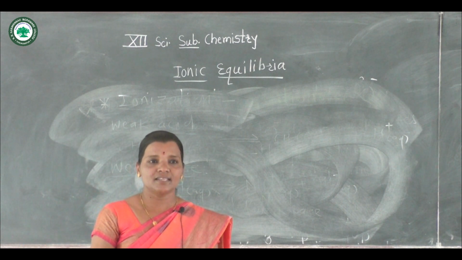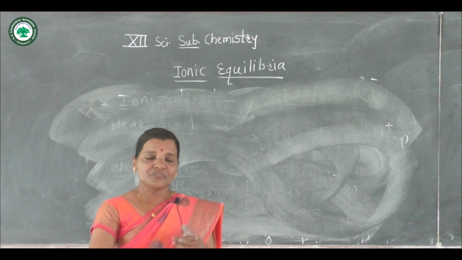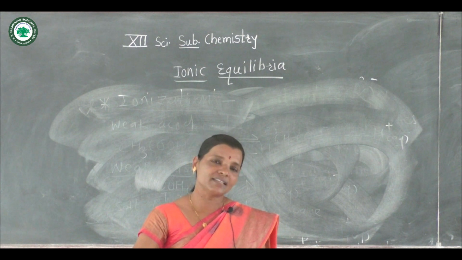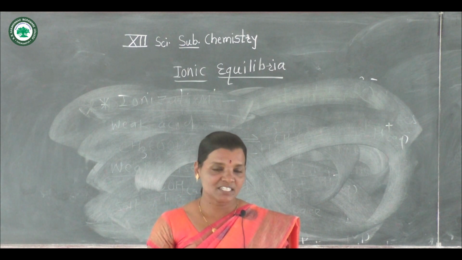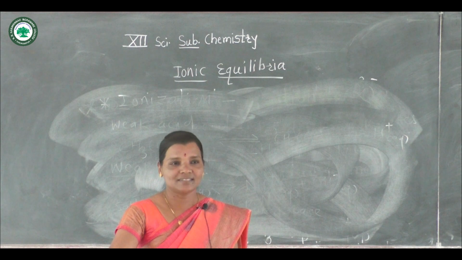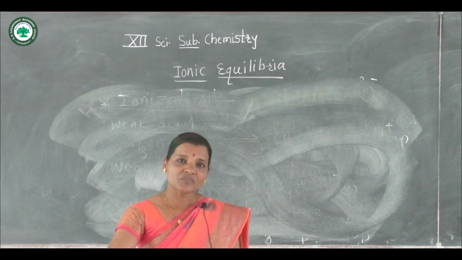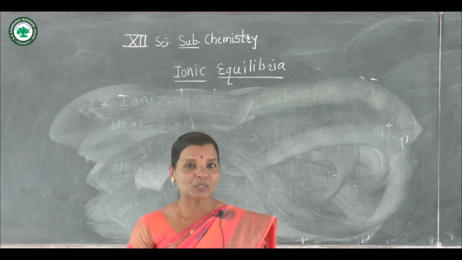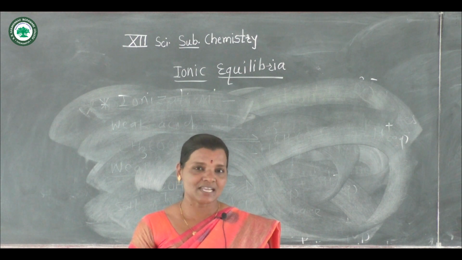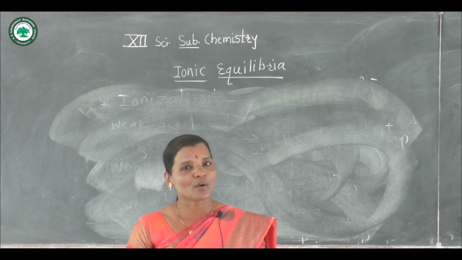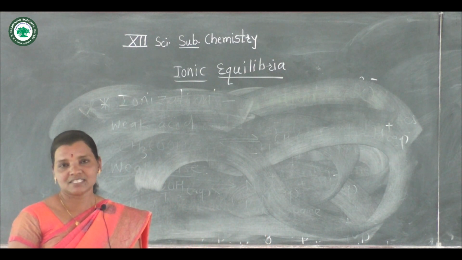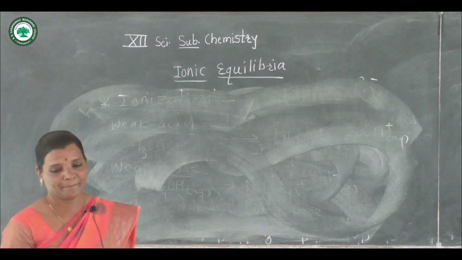There are different theories of acids and bases, but we know that in our daily life we are using different acids and bases. In lemon, citric acid is present; in vinegar, acetic acid is present; and in tamarind, tartaric acid is present. Also, ammonia is used for cleaning household materials. These are the common acids. But what are the definitions of acids and bases according to the scientists? First, let us see the definition of acids and bases according to Arrhenius theory.